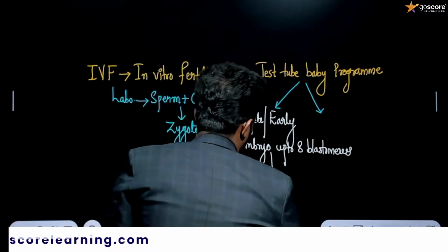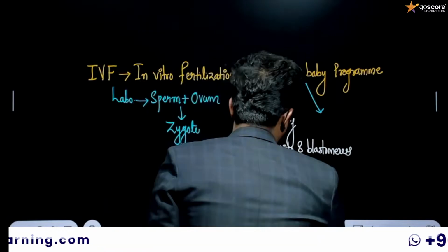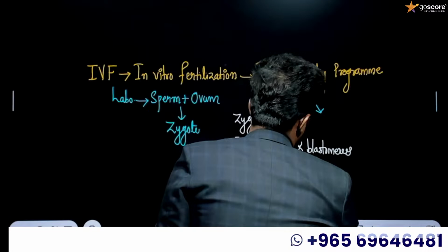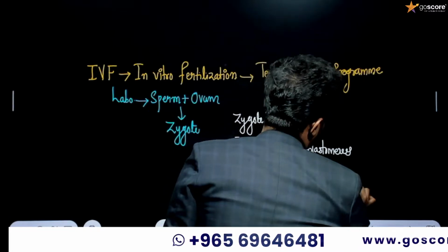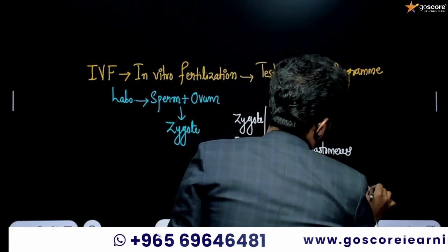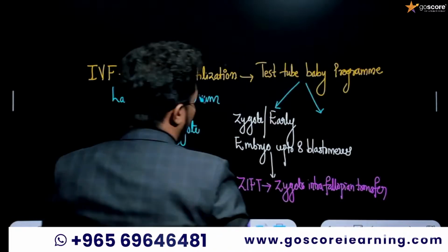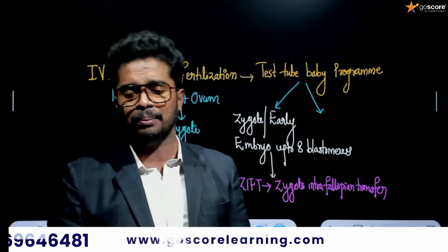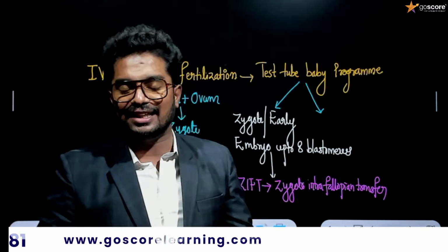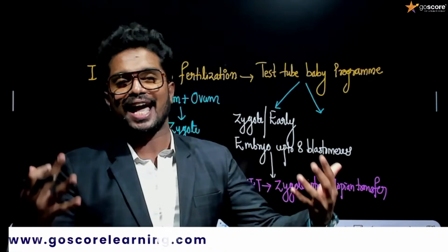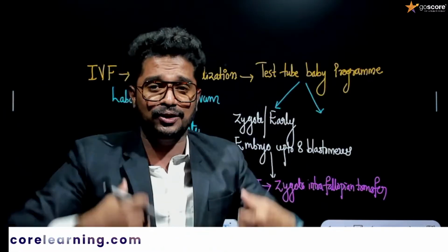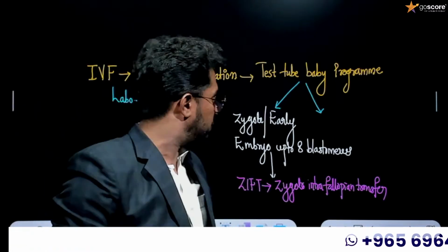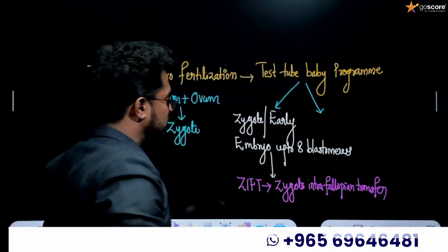So what do you mean by ZIFT? ZIFT is exactly known as zygote intrafallopian transfer. Once an early embryo of up to 8 blastomeres is formed, we will use ZIFT, zygote intrafallopian transfer, introducing this early embryo or zygote directly into the oviduct or fallopian tube of our female partner. And that is known as ZIFT itself.